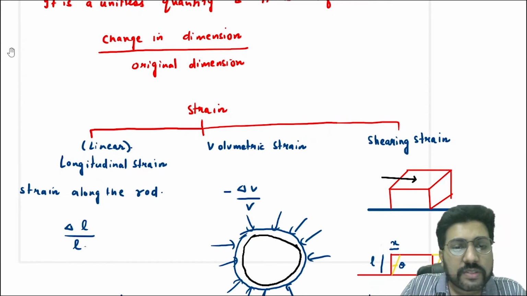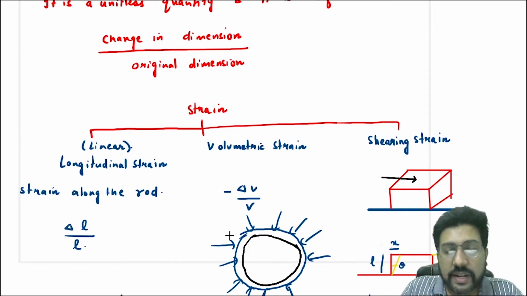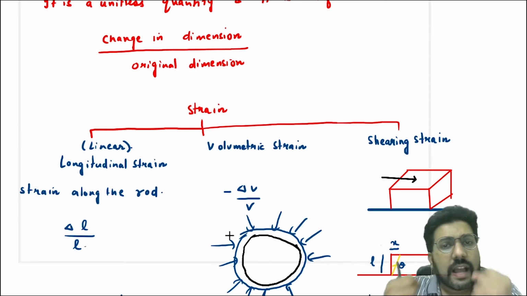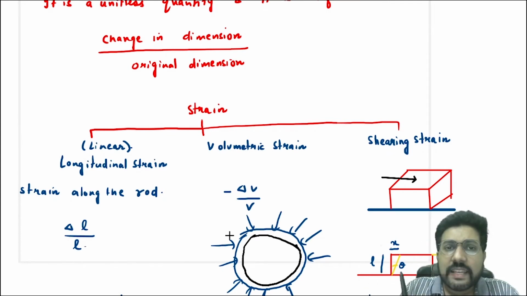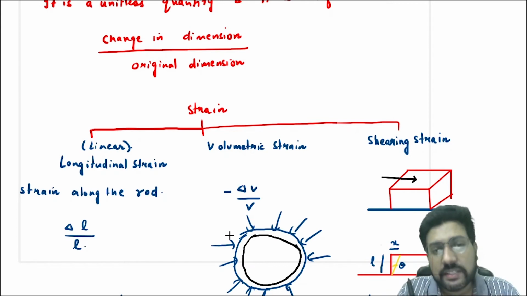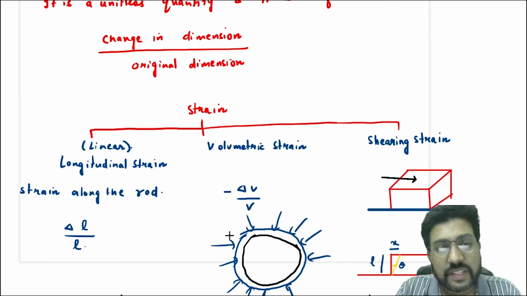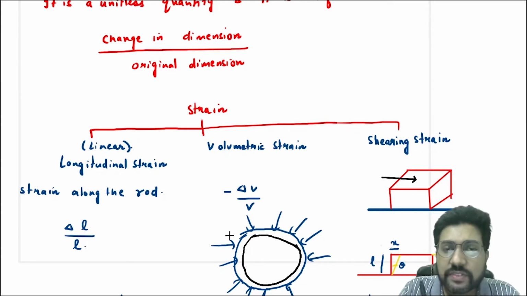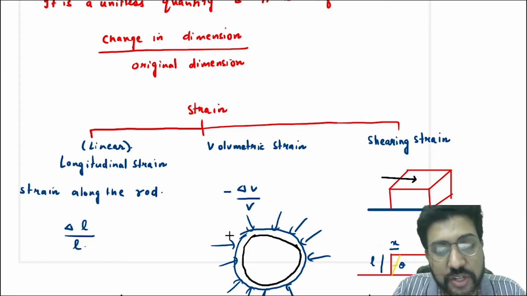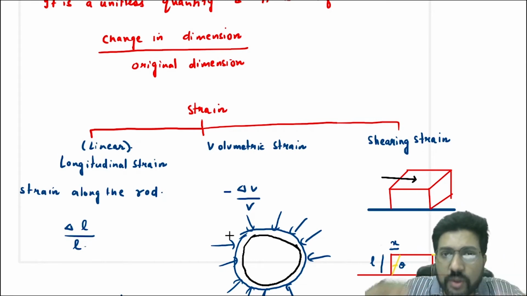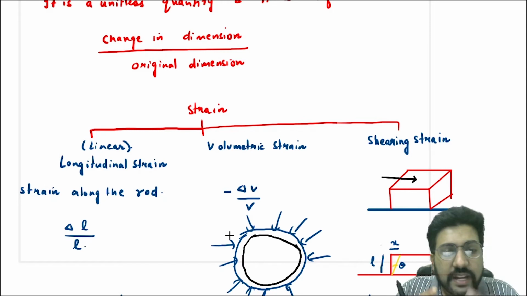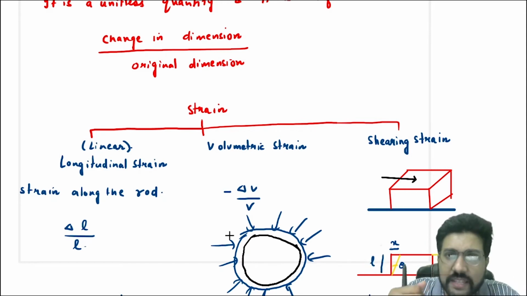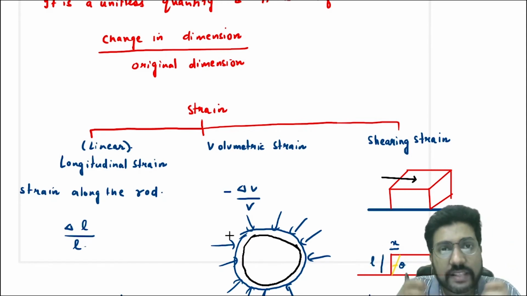Suppose there is a body, and listen carefully, because I have already told you that whenever they talk about bulk stress, it will mostly be bulk compressive stress. If it is a compressive stress, then you can also refer to it as pressure. You know that the force due to pressure is always compressive, so the volume will always decrease.